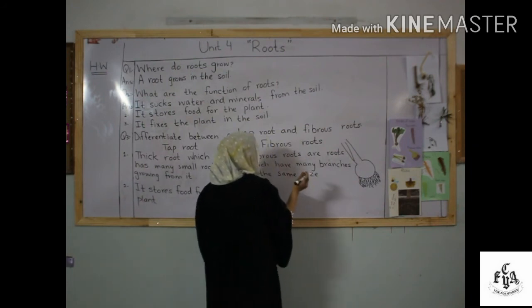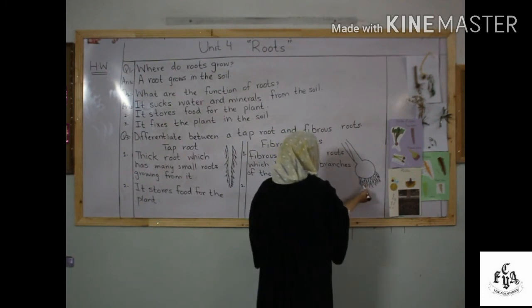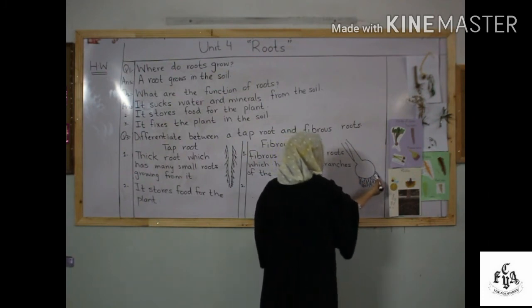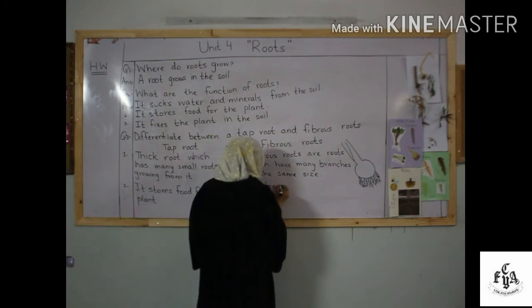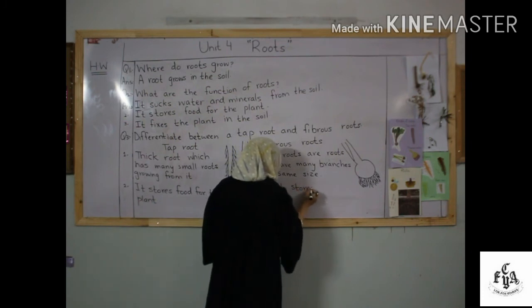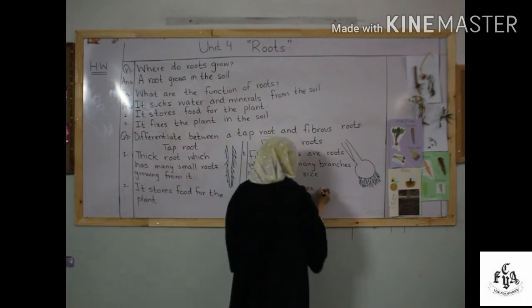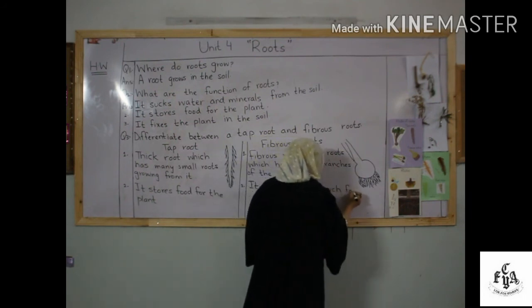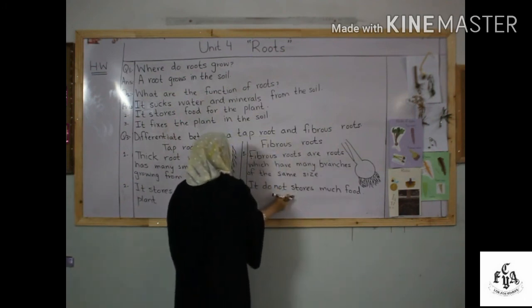As you can see here, this is the diagram of onion. So it has many roots, many branches of the same root growing from it. Now the second one is that it does not store much food. Like the taproot, the fibrous roots do not store much food.